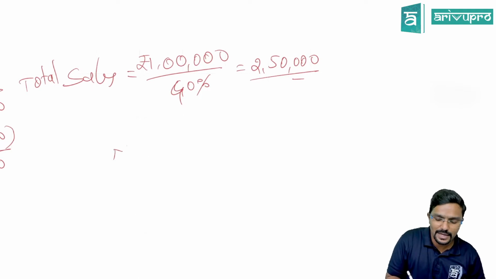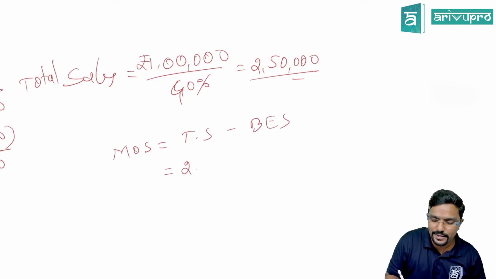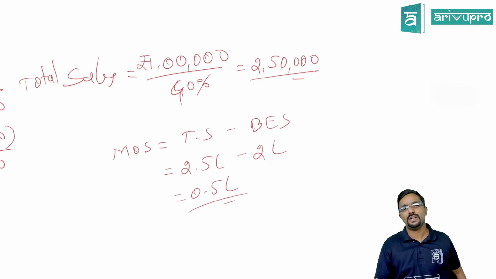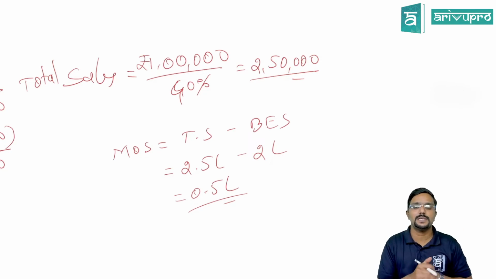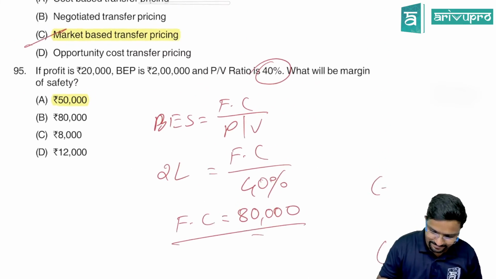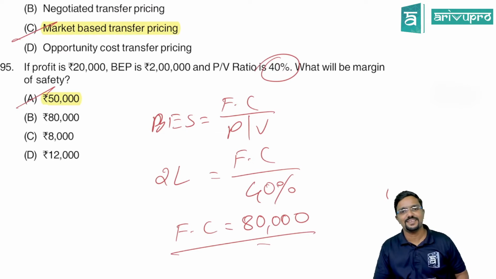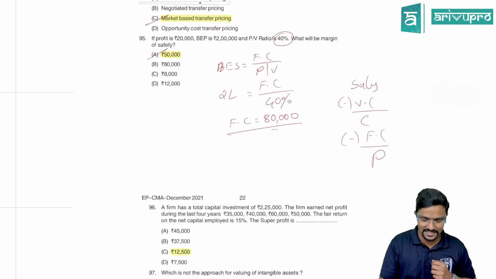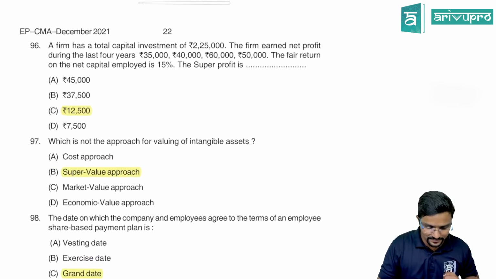Now we know margin of safety is equal to total sales minus break-even sales. Total sales is 2.5 lakh. Break-even sales is 2 lakh. So 0.5 lakh, or 50,000, is my margin of safety. Always, margin of safety is total sales minus break-even sales. So 50,000 is the answer. Nice. Actually, the question is only a one-liner, but it is interesting and challenging. Chalo, we'll go ahead. 96th question.